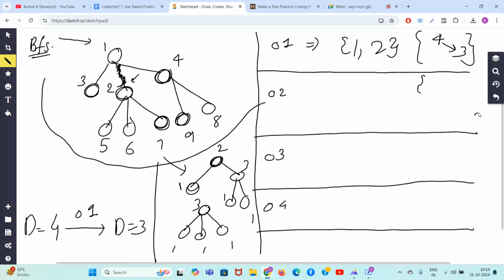Now your job is to convert the degree of the tree from 3 to 2 in the second operation. How do we do that? Focus on the nodes which have degree 3. There are only two nodes which have degree 3, right? This node and this node. So randomly let's delete one edge. Okay, so I delete this edge. This edge is nothing but 1 to 4, and nothing is common, okay? 1 and 4 are totally different. And here let's randomly delete 2 to 7 or 2 to 5.